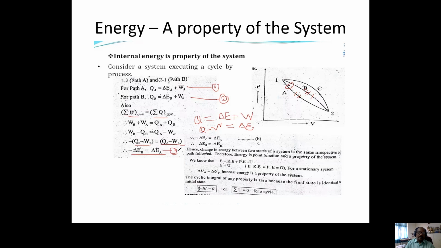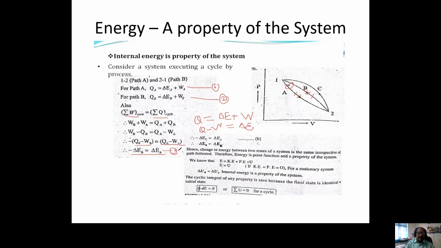If you apply the first law of thermodynamics for path A, so QA equal to delta EA plus WA. So this is how we applied the first law of thermodynamics for process 1 for path A. Similarly, for path B also, if you apply the first law of thermodynamics, so QB equal to delta EB plus WB.